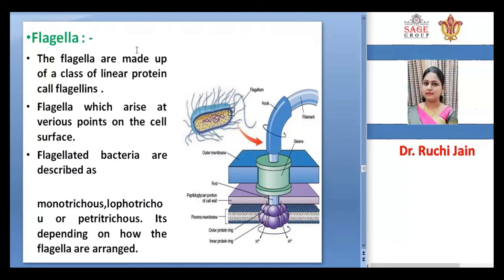In the structure of flagella, there are different components: the outer ring attached to the cytoplasmic membrane, inner rings, the plasma membrane, the peptidoglycan portion of the cell wall, then the outer membrane, and the hook, filament, and sleeve.